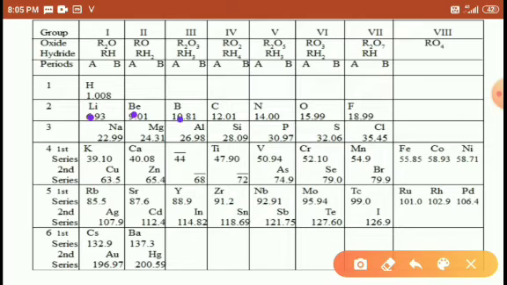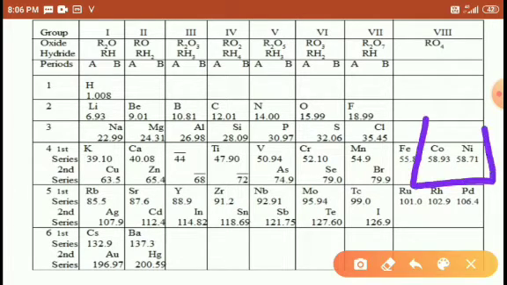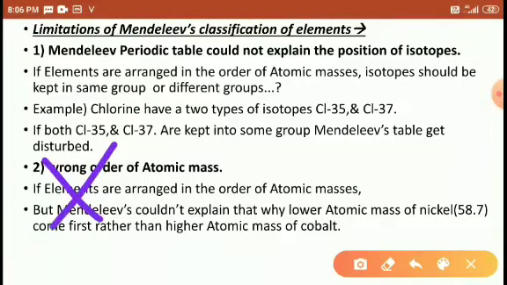But when you observe this one, here from iron to cobalt atomic mass increases, and from cobalt to nickel atomic mass decreases. Cobalt atomic mass is 58.93, nickel atomic mass is 58.71. So he could not explain why he kept the lower atomic mass nickel after cobalt. So this theory again failed.